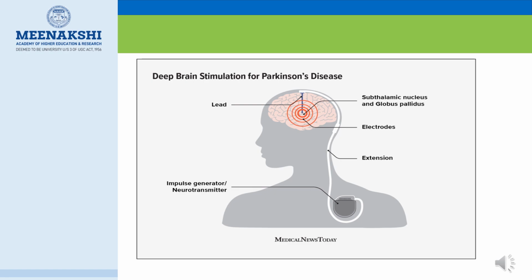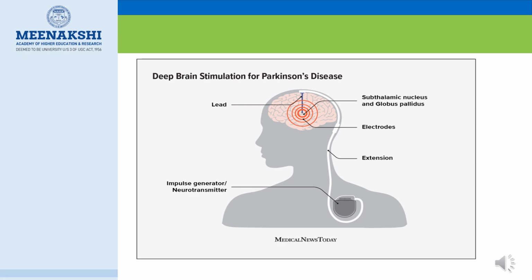Steps. Electrode implantation. A neurosurgeon inserts one or more thin insulated wires into the brain through a small opening in the skull. The tip of the electrode is positioned in the targeted area. The extension wire. An insulated wire is passed under the skin of the head, neck, and shoulder to connect the lead to the neurostimulator. Neurostimulator implantation. A small pulse generator like device is implanted under the skin near the collarbone, chest, or abdomen. Electrical stimulation. When the neurostimulator is turned on, it sends high frequency electrical impulses to the brain, which changes the electrical signals that cause Parkinson's symptoms.